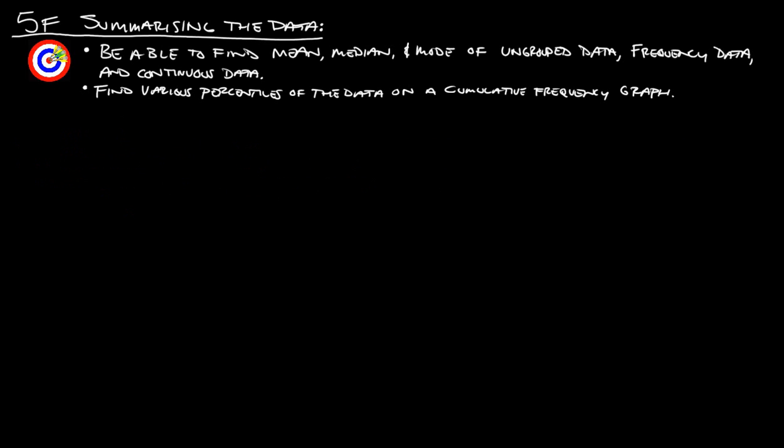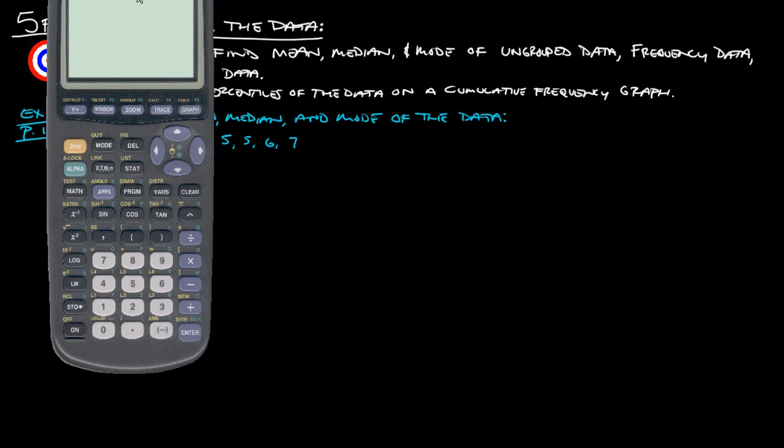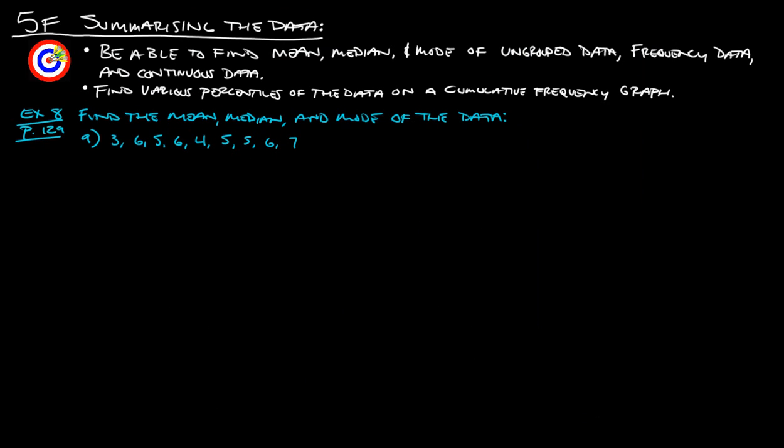So let's take a look at example 8 from page 129, and that says find the mean, median, mode of the data. Here's our data here. So mean, again, is just the average of all of these. So really what we need to do is just add all of these up and then divide by however many we have, which is 1, 2, 3, 4, 5, 6, 7, 8, 9 pieces of data.